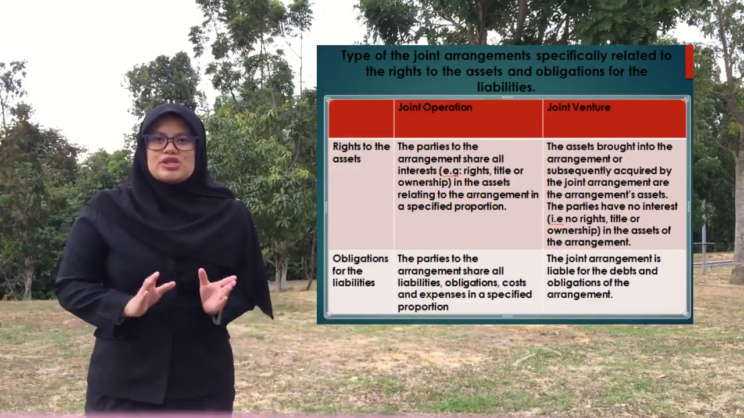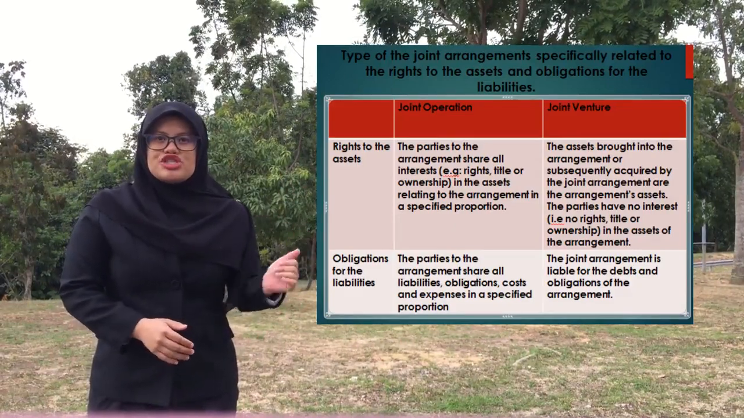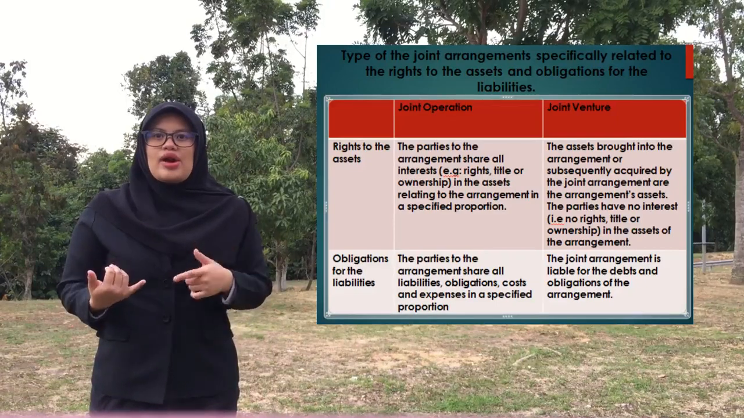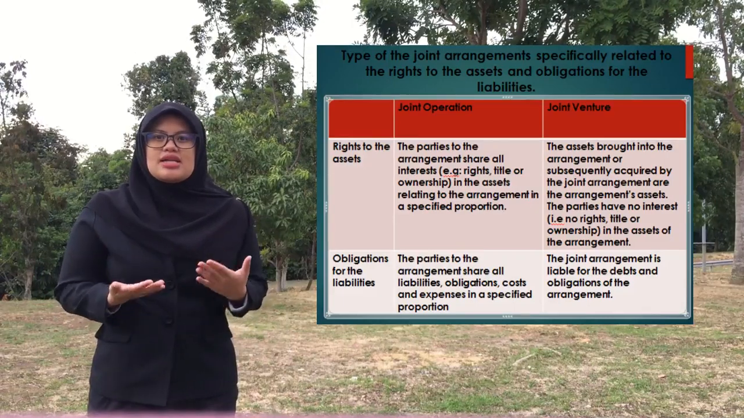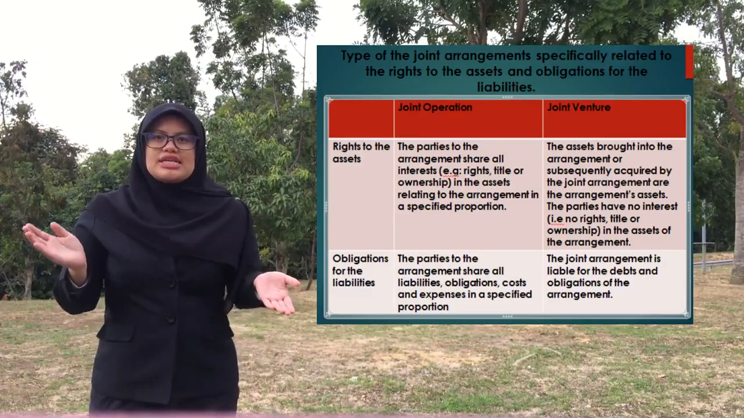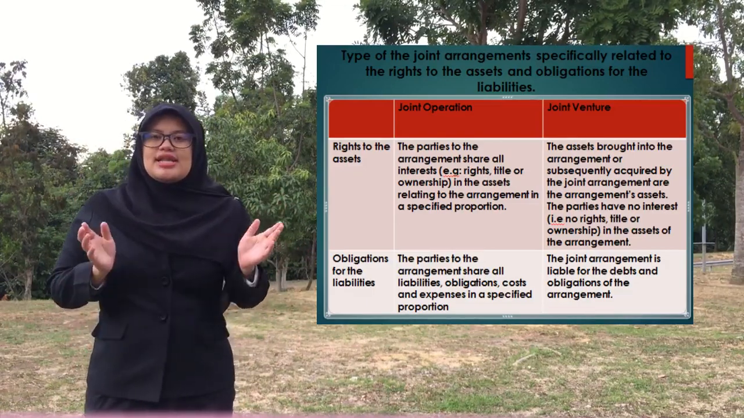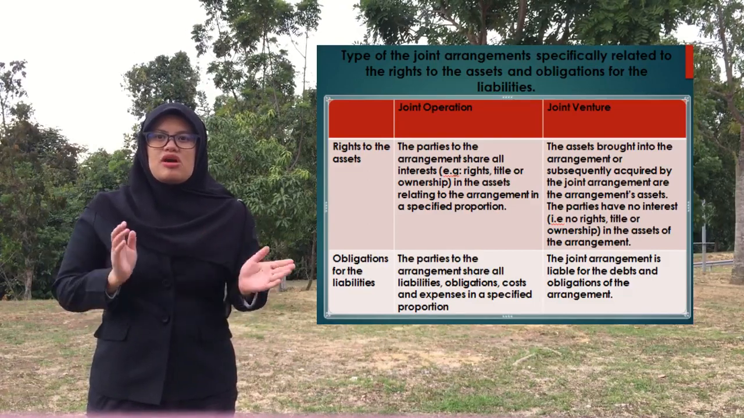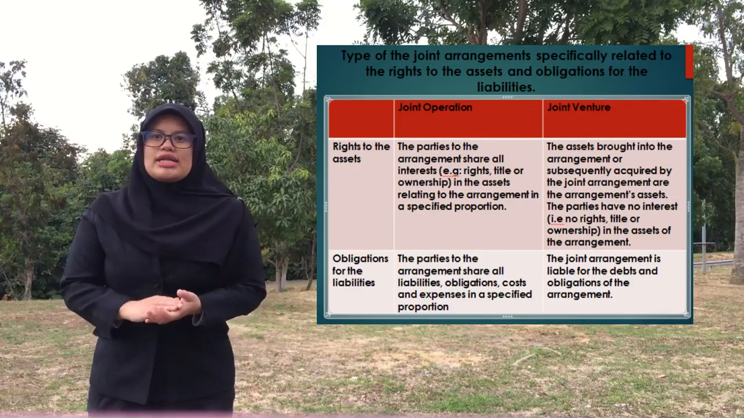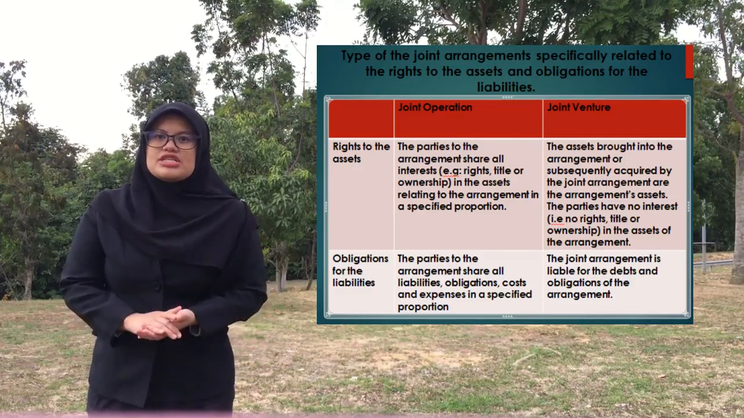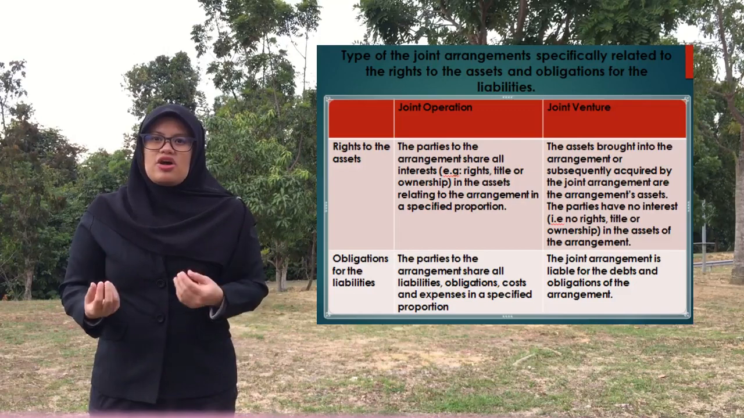Related to the right to the asset, for a joint operation, the parties to the arrangement share an interest, for example, rights or ownership of the assets relating to the arrangement in a specific proportion. But for the right to the asset for a joint venture, the assets brought into the arrangement or subsequently acquired by the joint arrangement are the arrangement's assets. The parties have no interest, for example, no right or title of ownership, in the assets of the arrangement.